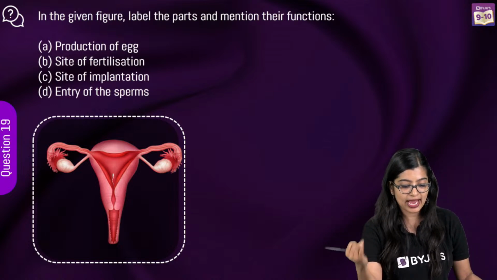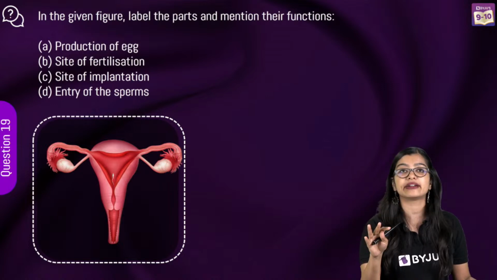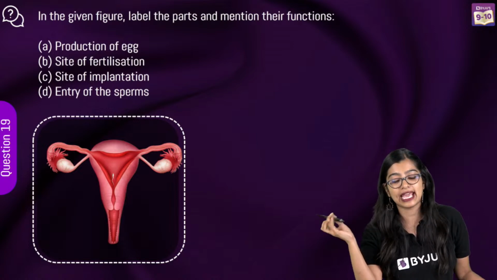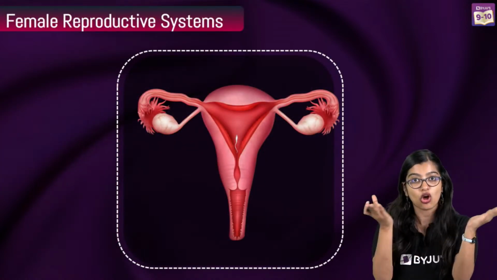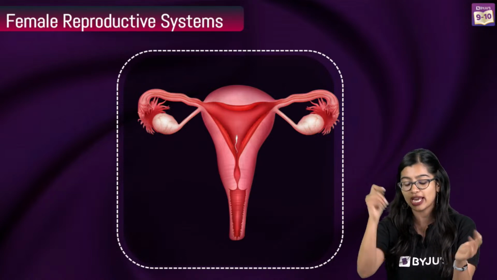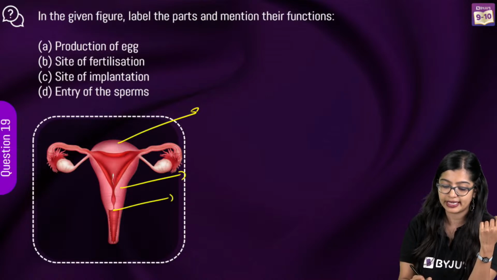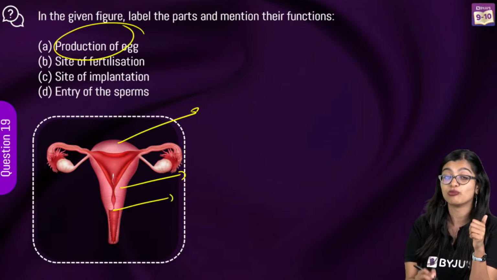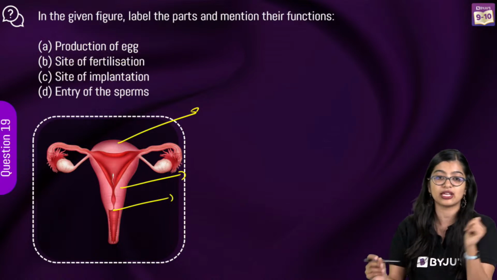A, production of egg, B, site of fertilization, C, site of implantation, or D, entry of sperms. Now, in this kind of question, they will not ask you to draw the diagram again and label it. Normally, this kind of question will come where they will say A, B, C, D and identify which is responsible for production of egg, where is the site of fertilization, site of implantation and entry of sperms.